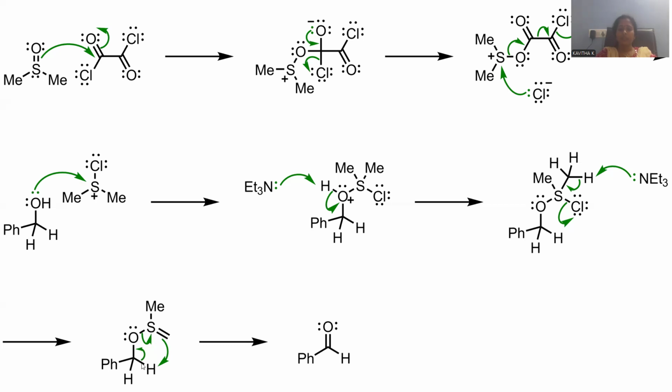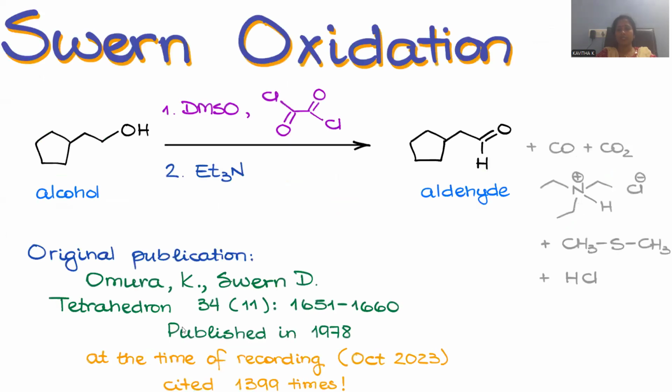And we remove this proton from the adjacent center. Whenever the proton is removed, the expected compound is a carbonyl compound. So here the oxygen-sulfur bond will be removed, and this proton will be abstracted by the carbon atom. A new carbon-oxygen double bond is originated, which in turn generates benzaldehyde as the product. This is the way benzyl alcohol is turned into benzaldehyde by the Swern oxidation process.